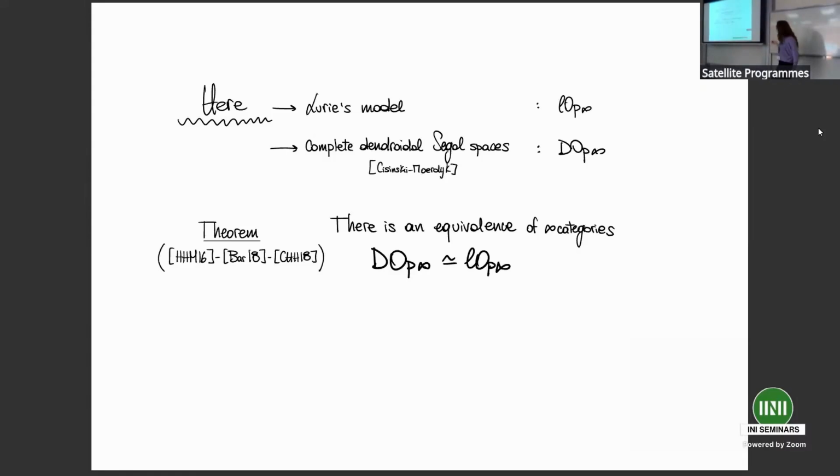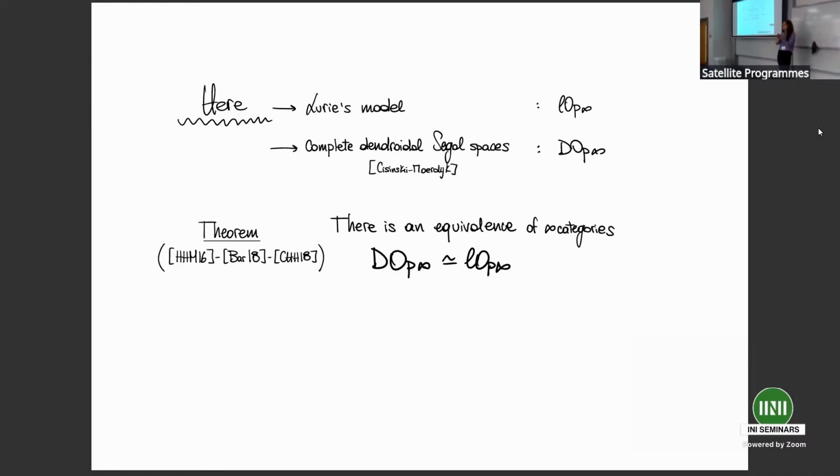In this talk, I'm going to focus on two specific models: Lurie's model for infinity operads, the one we find in Higher Algebra, and the dendroidal model for infinity operads given by complete dendroidal Segal spaces, first due to Cisinski and Moerdijk. Sorry, I just wrote the initials, but there were a lot of names. Combining the works of Heuts, Hinich, Moerdijk, Barwick, Chu, Haugseng, and Heuts, we know that these two infinity categories are equivalent.